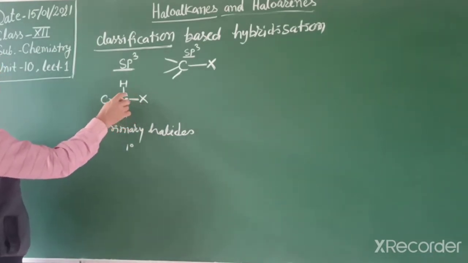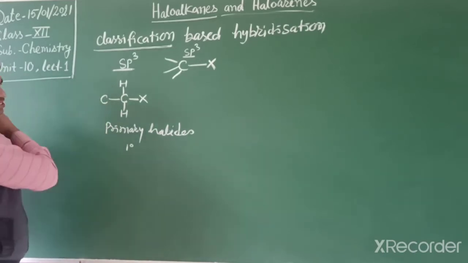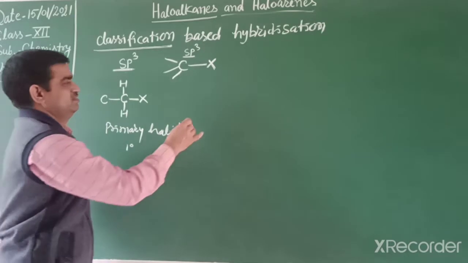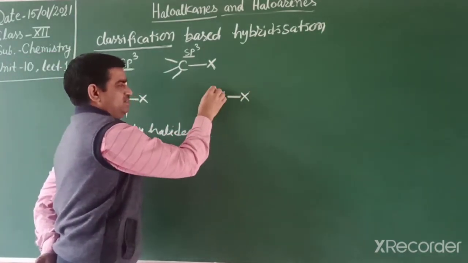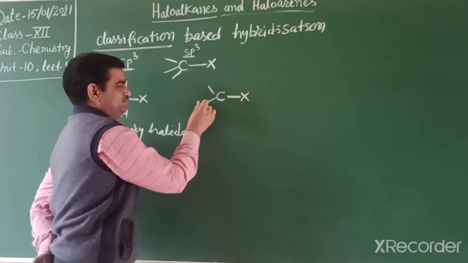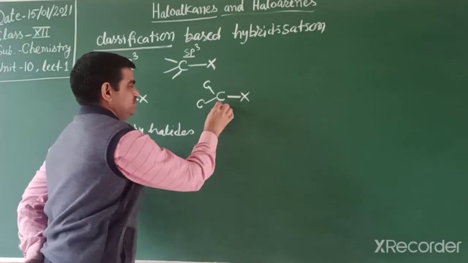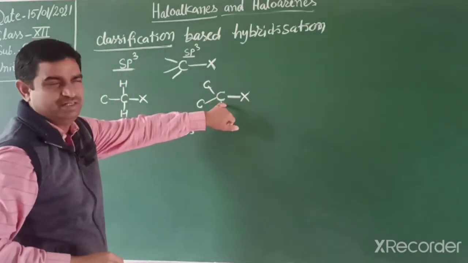If a halogen atom is attached, that carbon is attached to 1 more carbon, it can attach further, no problem, at least 1 carbon is required. If a halogen is attached and that carbon is directly attached to at least 2 carbons, that is secondary. Why secondary?